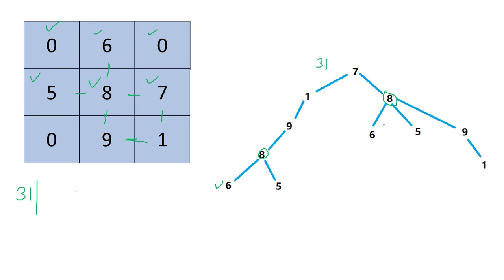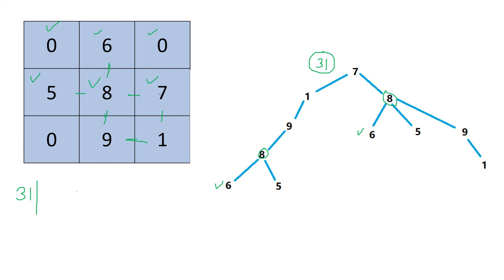Here you have to choose 6. Then that part will be 6 plus 8 plus 7, but that will be less. Another path will be 1 plus 9 plus 8 plus 7. That will also be less than 31. So we have to choose 31 as the result which we got from this path traversal.